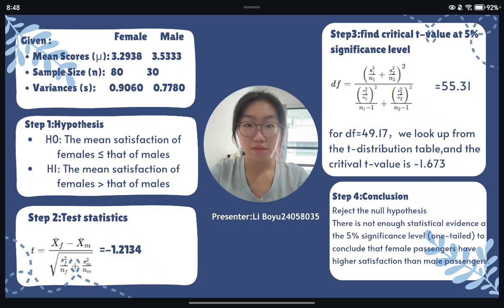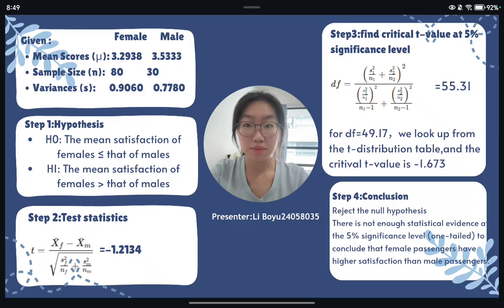research hypothesis. The null hypothesis is the average satisfaction of female passengers is less than or equal to the average satisfaction of male passengers. And the alternative hypothesis is the average satisfaction of female passengers is greater than that of male passengers. Step 2. I calculate the t-statistic. The calculated t-value is approximately negative 1.2134.